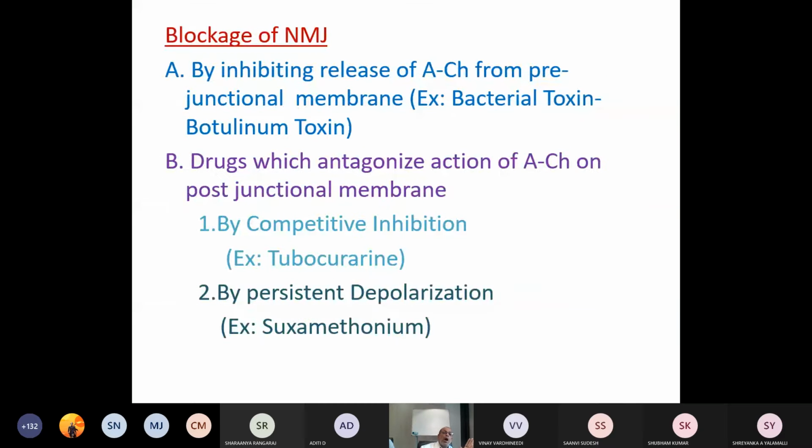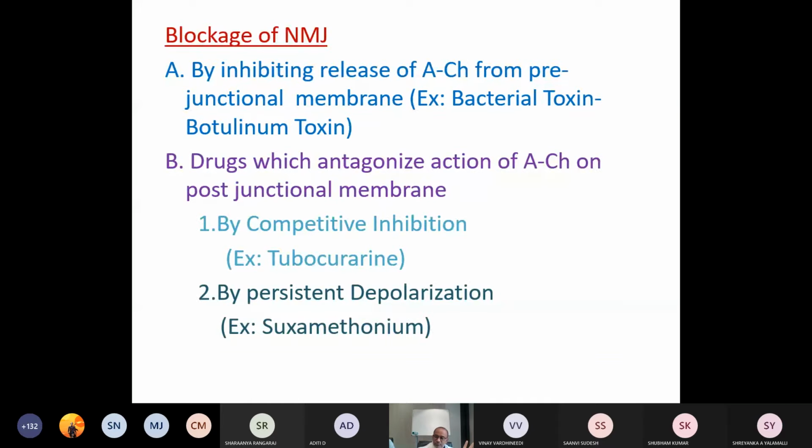Then, blockage of the neuromuscular junction. There are two varieties of blocking. One is by inhibiting the release of acetylcholine from the prejunctional membrane, for example the bacterial botulinum toxin. Another is drugs which antagonize the action of acetylcholine on the postjunctional membrane. That is by competitive inhibition, for example d-tubocurarine, or by persistent depolarization, for example succinylcholine.